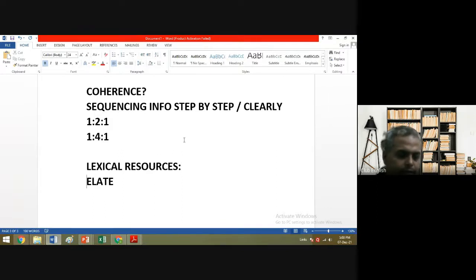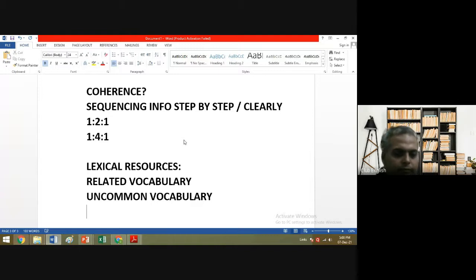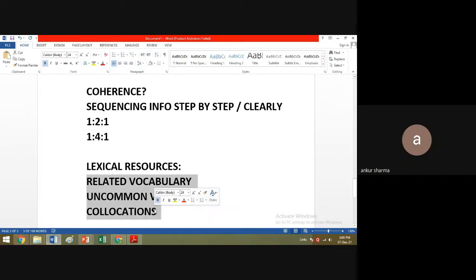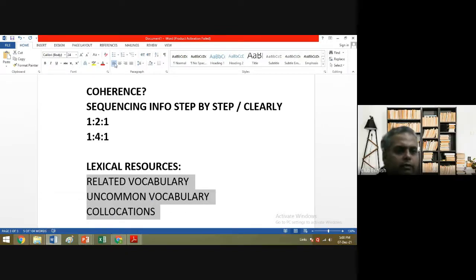Related vocabulary. Then the second thing is uncommon vocabulary. Now, what is uncommon vocabulary? Can you please tell me any examples? And then collocation. We can call office as in workplace. Yes, that's okay. That could be.